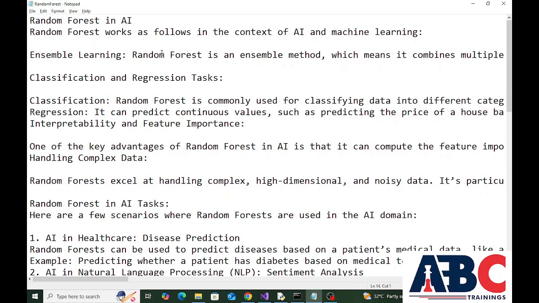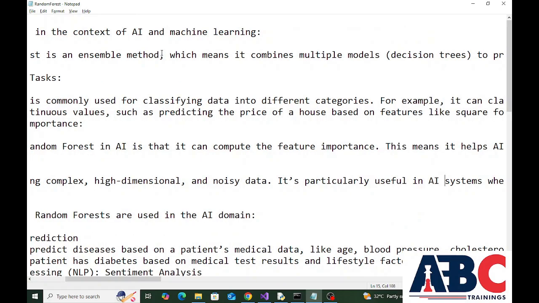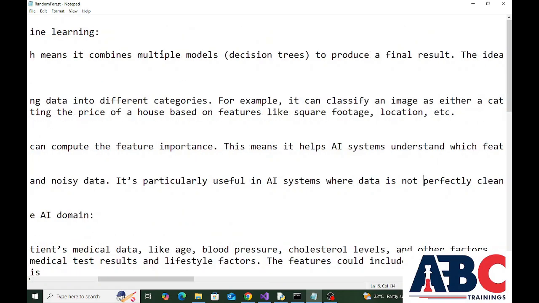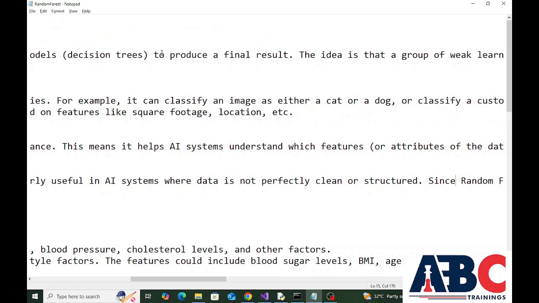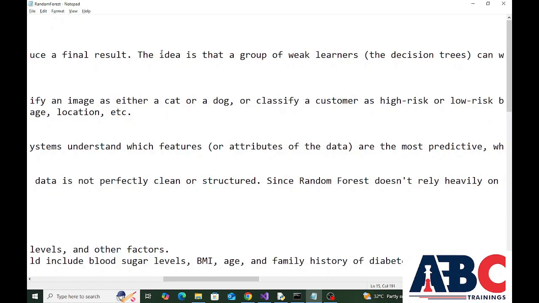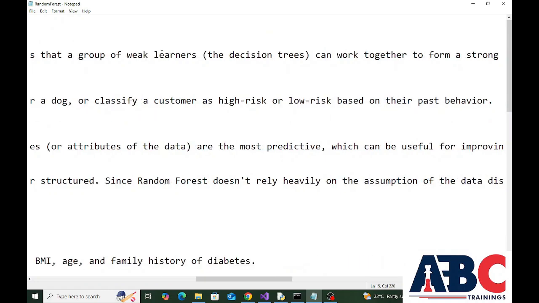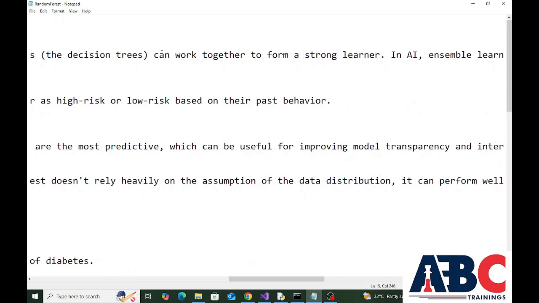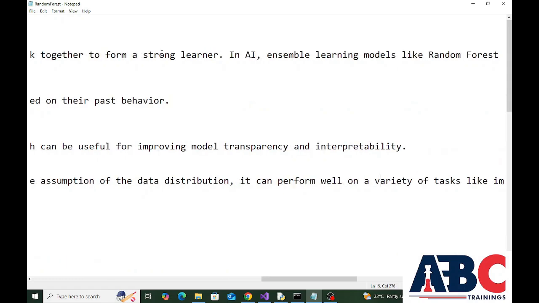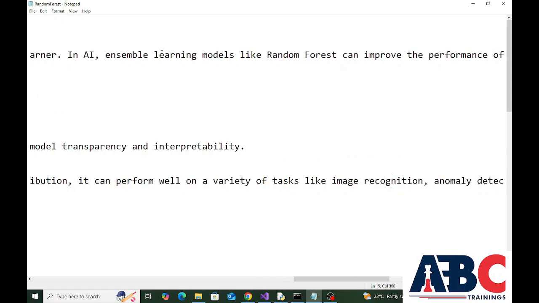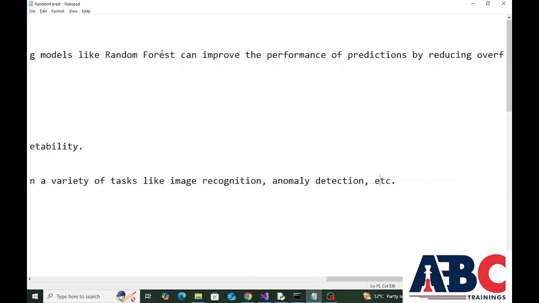Next is handling complex data. Random forests excel at handling complex, high-dimensional, and noisy data. It's particularly useful in AI systems where data is not perfectly clean or structured. Since random forest doesn't rely heavily on the assumption of the data distribution, it can perform well on a variety of tasks like image recognition, anomaly detection, etc.